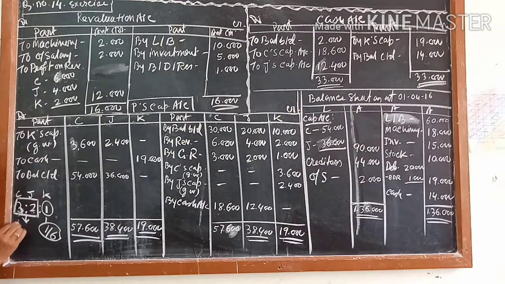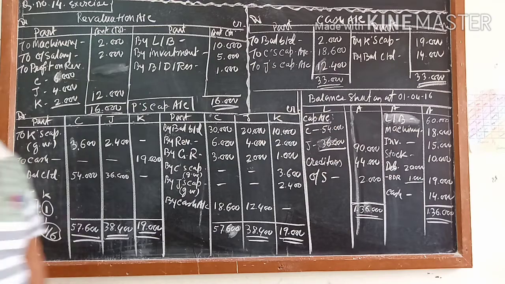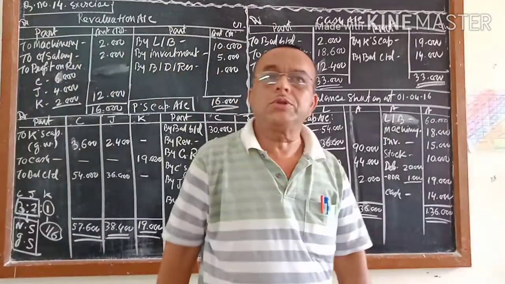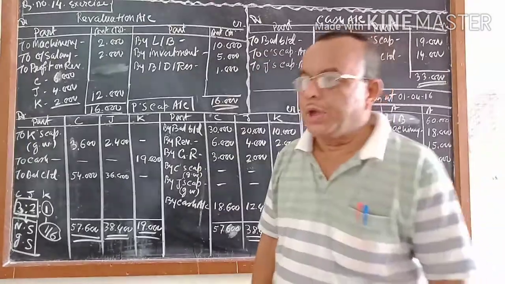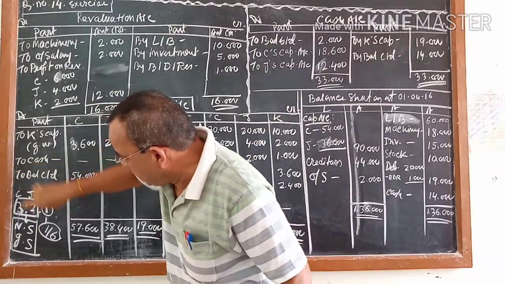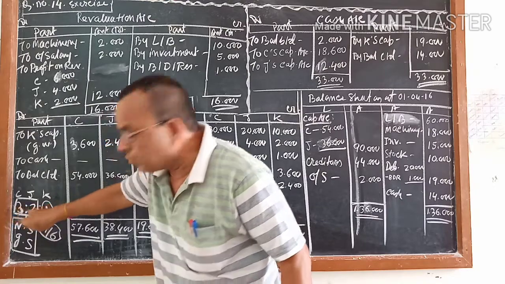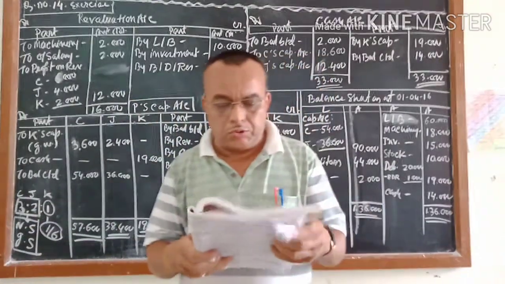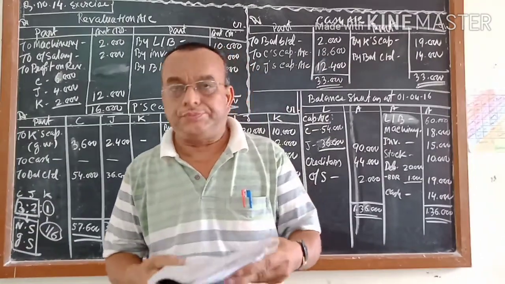This is the new ratio, and this is the gain share. Gaining share and new share are the same here. So whatever amount of goodwill you have to pay, Chirag and Jigar have to pay to Keshav according to the 3:2 ratio. The goodwill amount is given, I think 36,000.